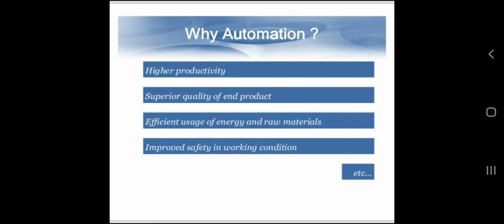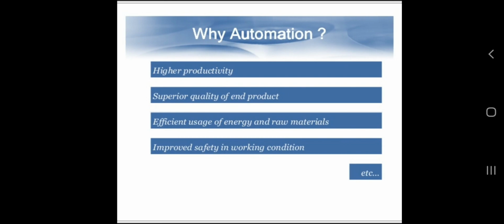So why is automation required in any industry? For higher productivity, to get a superior quality of end product, for efficient usage of energy and raw material, and to improve safety in working conditions. These are some reasons for which we are going for automation.